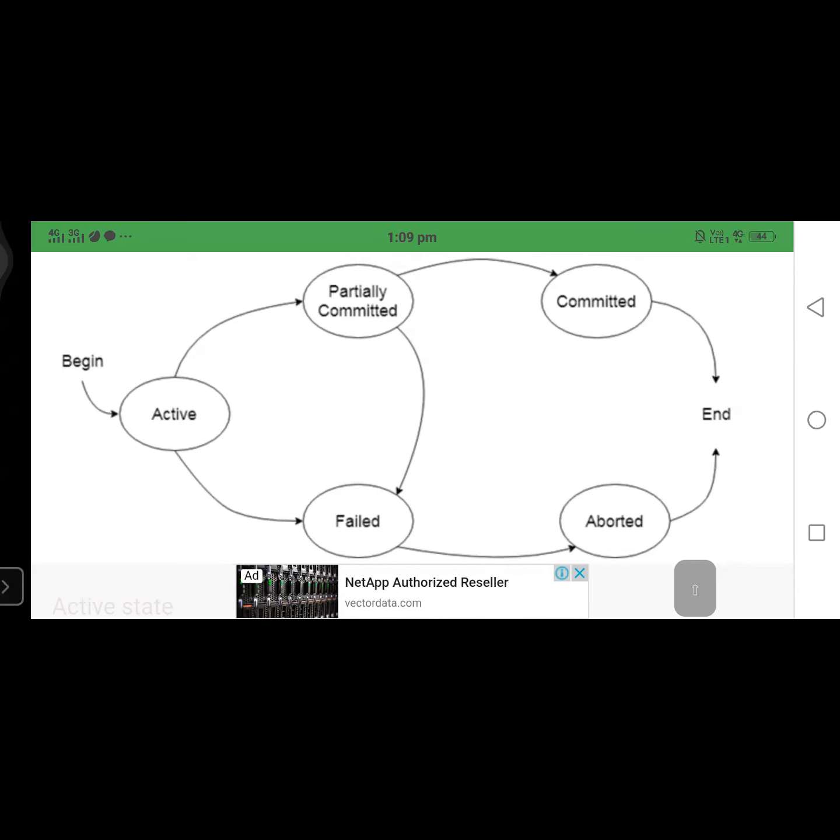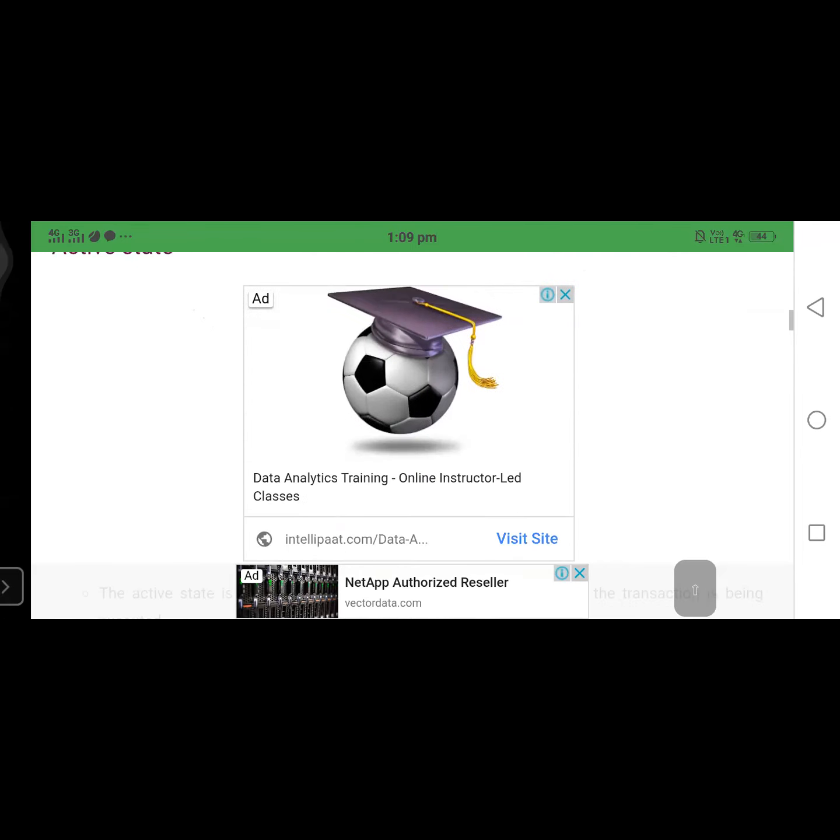When the transaction starts its execution, it is in the active state. Each and every transaction has a list of operations, as we already observed through some examples. If it has executed some of the actions, it is in the partially committed state. If it fails from that partially committed state, it is in the failed state. If the transaction is aborted, it is in the aborted state. Otherwise, the transaction is in the committed state.